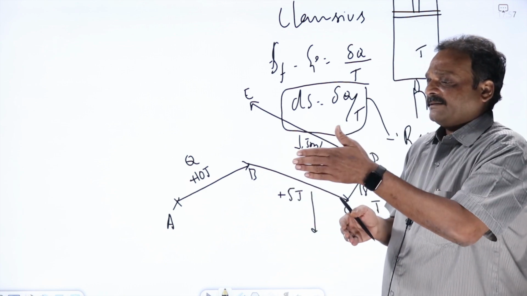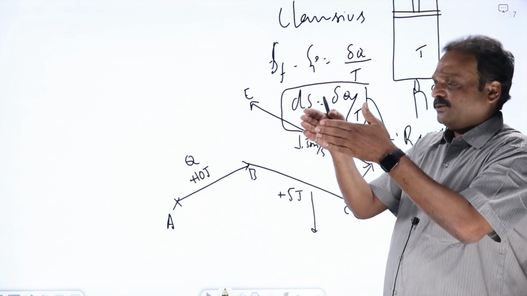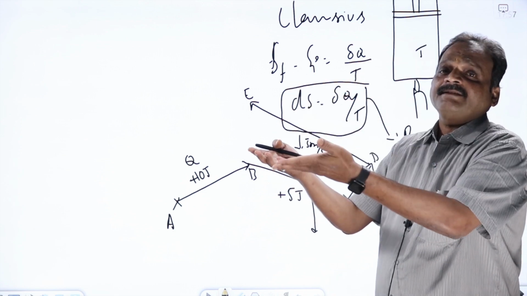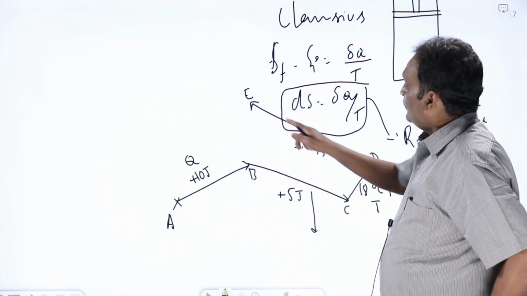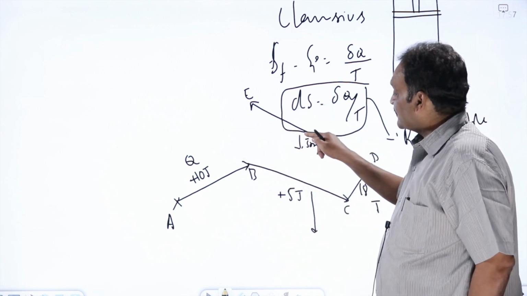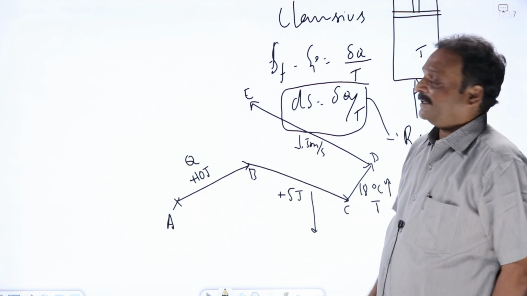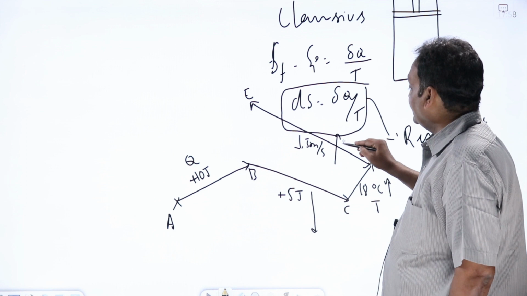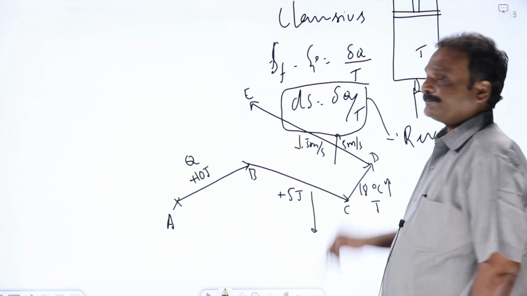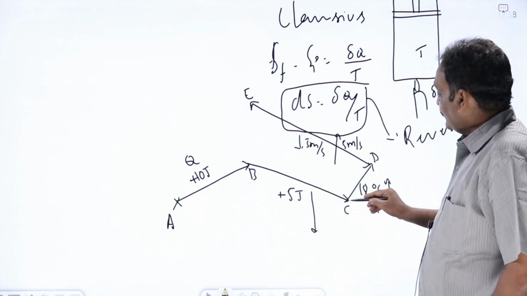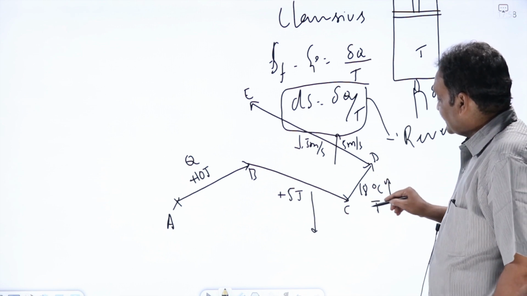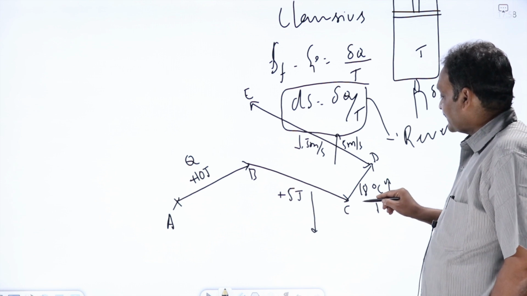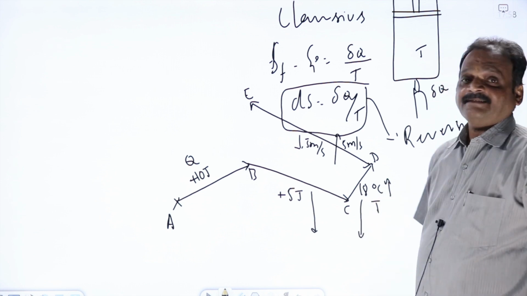Whatever has happened to the system, whatever has happened to the surroundings, those changes should occur exactly with the same magnitude in the opposite direction with opposite sign. In going from D to E, the system's velocity has decreased by 5 meters per second. In a reversible process, when I come back from E to D, the system's velocity should increase by 5 meters per second. Similarly, in going from C to D, the system's temperature has increased by 18 degrees Celsius. In coming from D to C, the system's temperature should decrease by 18 degrees Celsius.